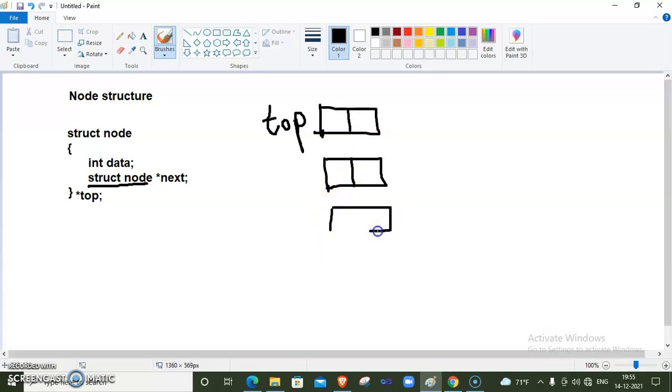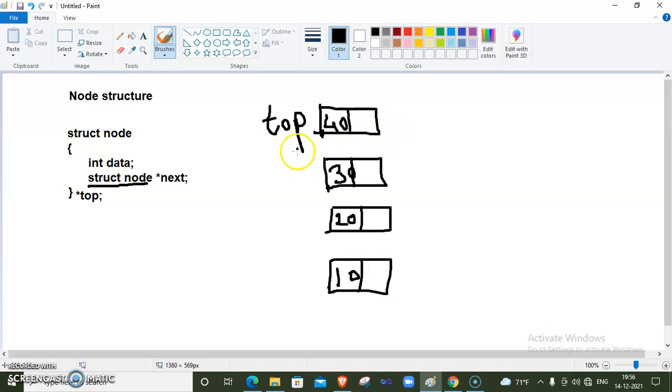Then first element is at the bottom, means first node. This is the first node and this is the last node, and we adjust the links as this is the link and this is the data part. If first element is 10, we store, then second element 20, then third element is 30 and fourth element is 40. Then 40 element is the last inserted, so our top is this node, last node.